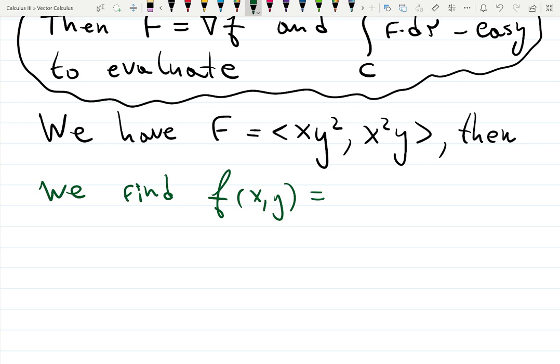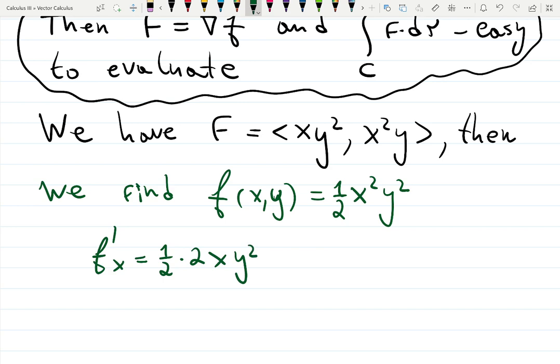Guess: x squared y squared over 2. So smart. Let's check. You differentiate with respect to x. The 2 goes down, cancels the 1/2, giving x, and then y squared matches. This is exactly what we need here. The derivative with respect to y is 1/2 times 2, but now x squared survives and y at the end matches. So it's a creative thing.